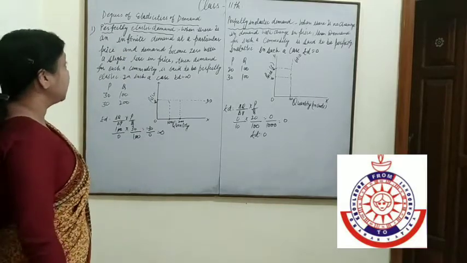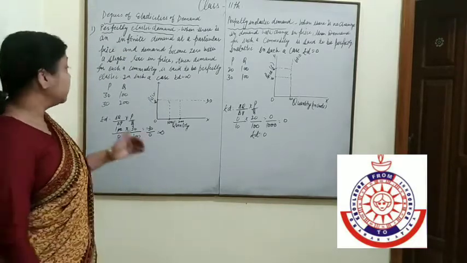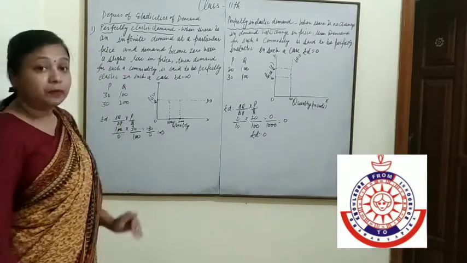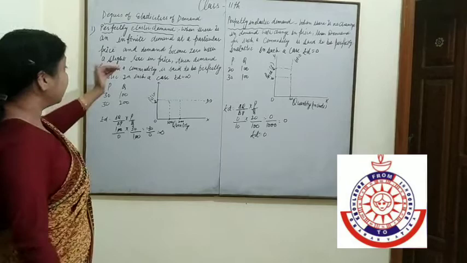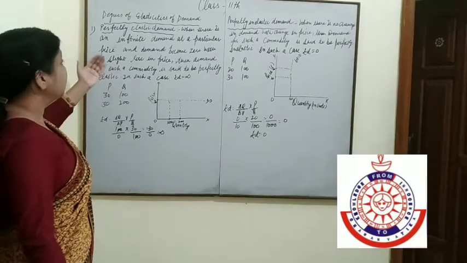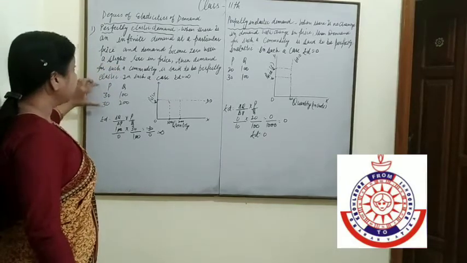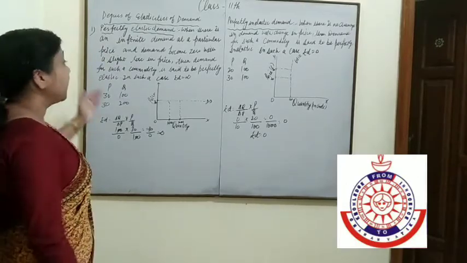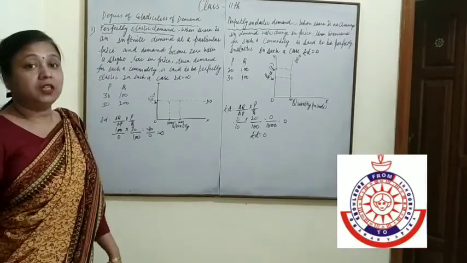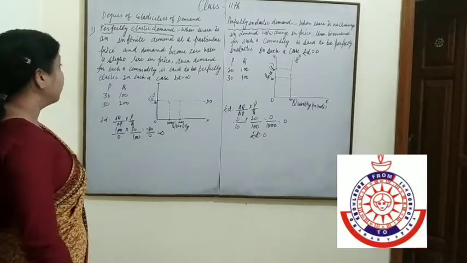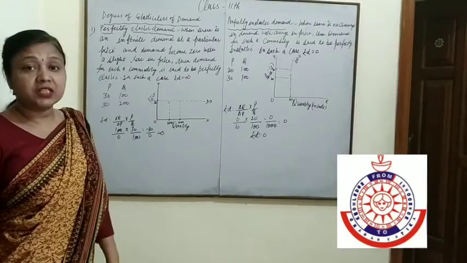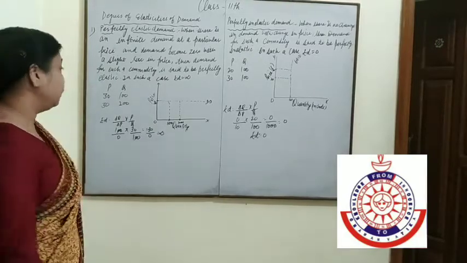Perfectly elastic demand means there is infinite demand at a particular price and demand becomes zero with a slight rise in the price. Then demand for such a commodity is said to be perfectly elastic. In such a case, elasticity is equal to infinity.